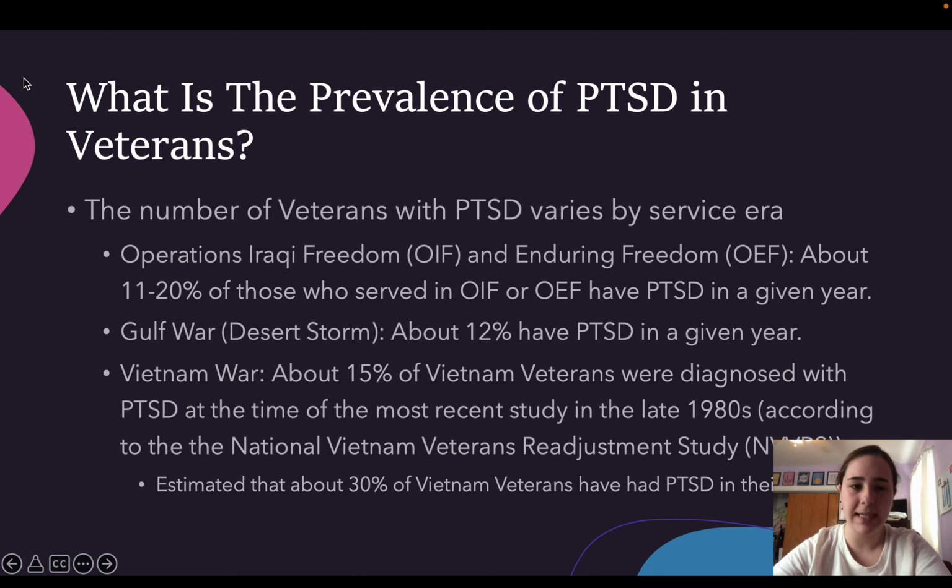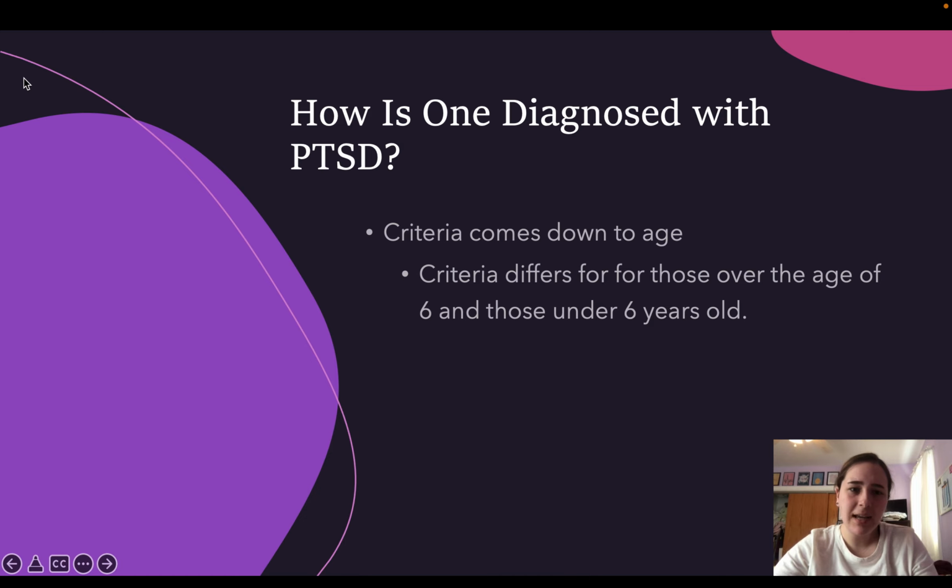What is the prevalence of PTSD in veterans? Well, it really varies by the service era. OIF and OEF operations have about 11 to 20% of those who serve having PTSD in a given year. For the Gulf War, about 12% of those who serve have PTSD in a given year. And for the Vietnam War, about 15% of Vietnam veterans were diagnosed with PTSD at the time of the most recent study in the late 1980s. But it's estimated that about 30% of Vietnam veterans have PTSD in their lifetime. But wait, how is one even diagnosed with PTSD?